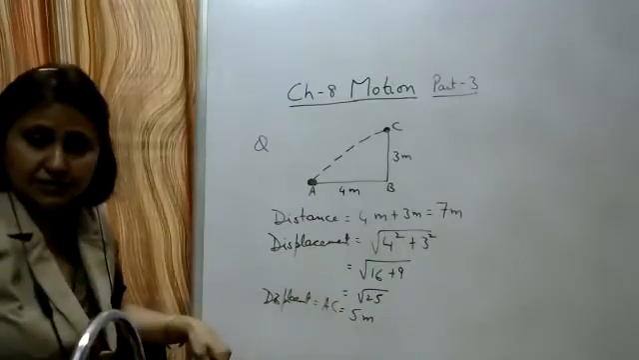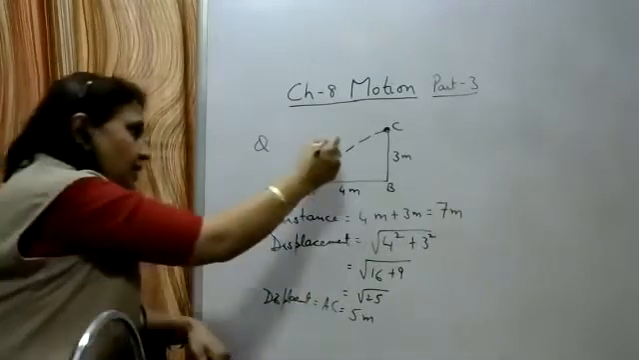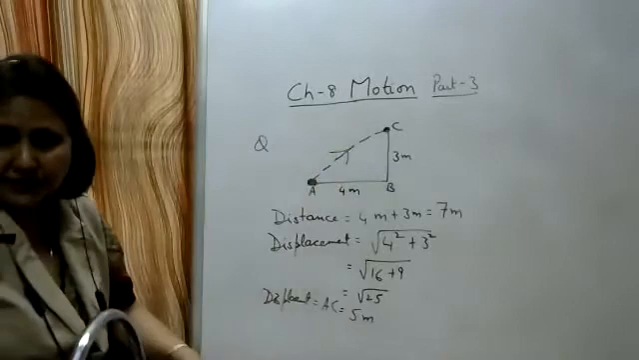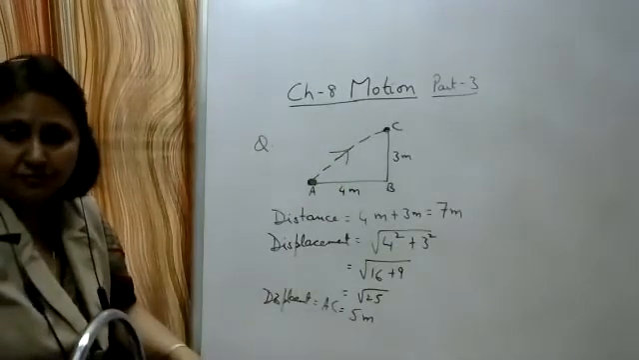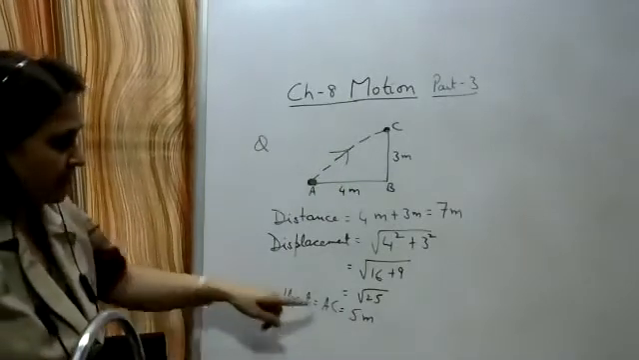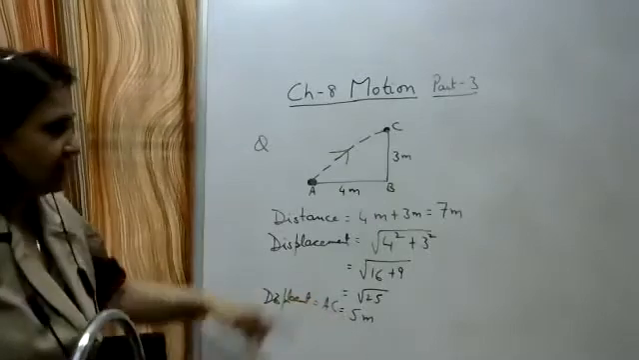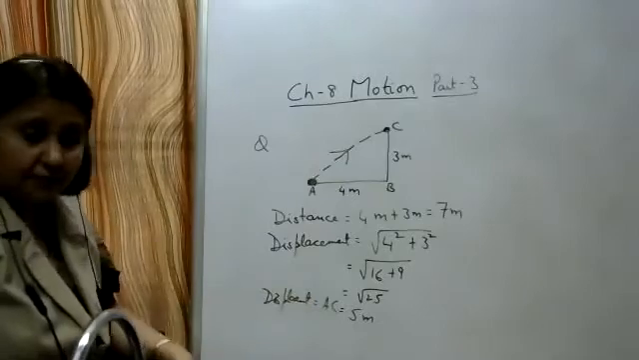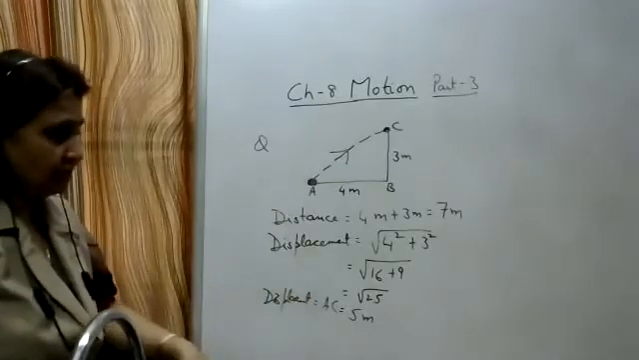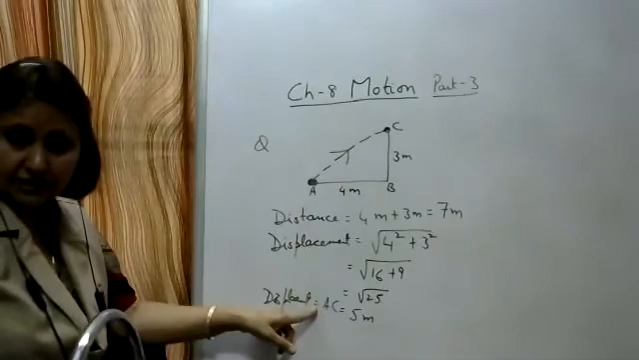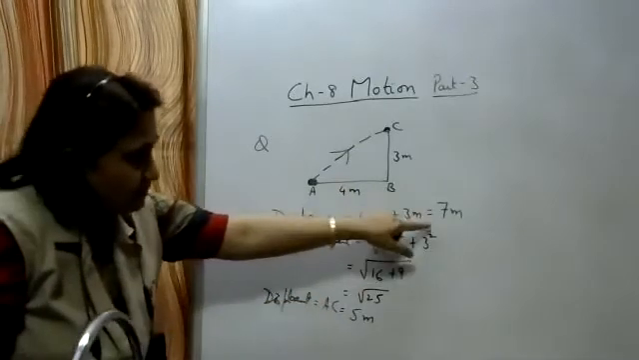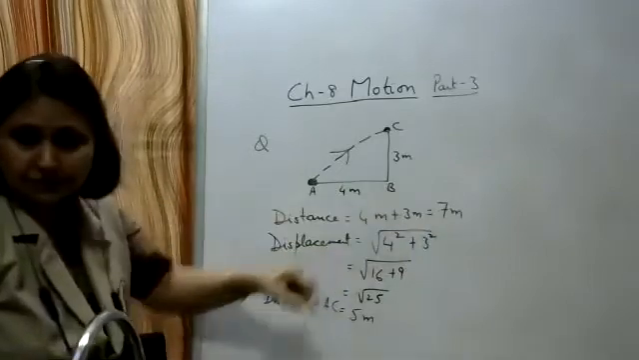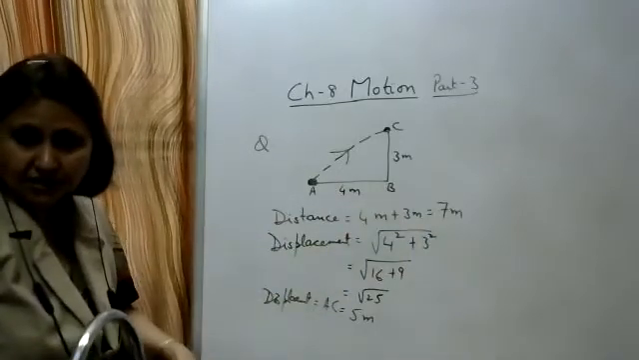Now, what is the direction of this displacement? From initial to the final position, that is from A to C. So the magnitude of displacement is 5 meters and its direction is from A to C. Again, in this example, you can see that the magnitude of displacement is less than the distance traveled.